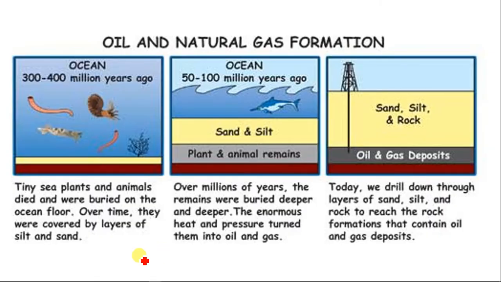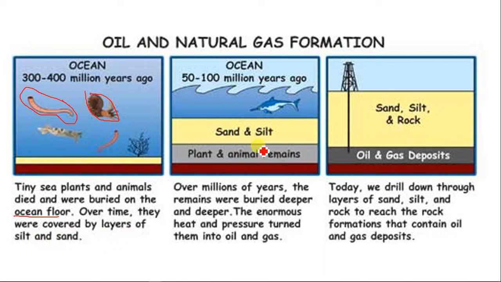Now, this is more like a dramatic representation of the formation of oil and natural gas. We have the ocean, and small sea creatures die. These tiny sea plants and animals died and were buried on the ocean floor. Over time, they were covered by layers of silt and sand.